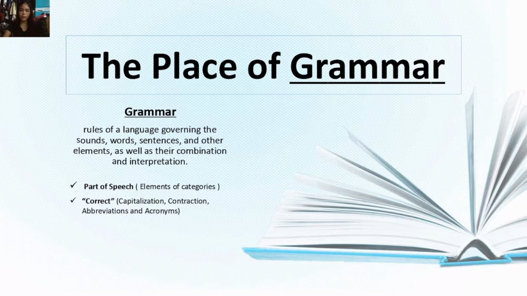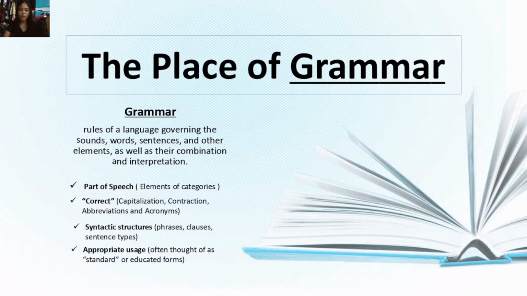So the second one is the correct capitalization, contraction, and abbreviations and acronyms. So very common. It's grammar. And the third one is the syntactic structures, phrases, clauses, sentence types. So it has also been part of grammar, and the syntactic structures are very important in grammar. And the fourth one is the appropriate usage, often thought of as standard or educated forms.